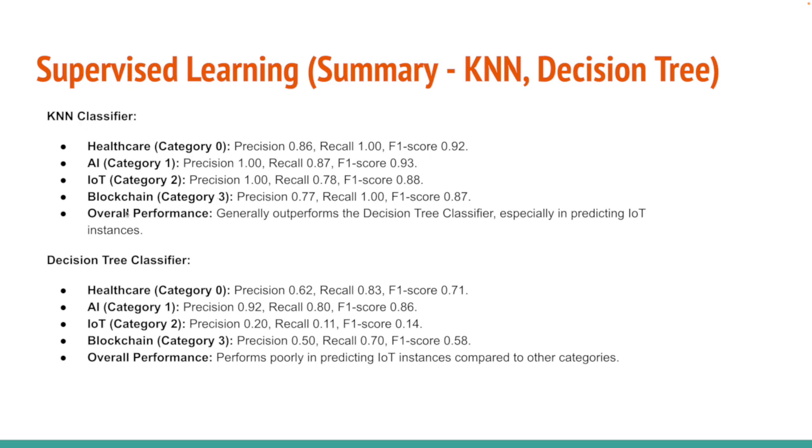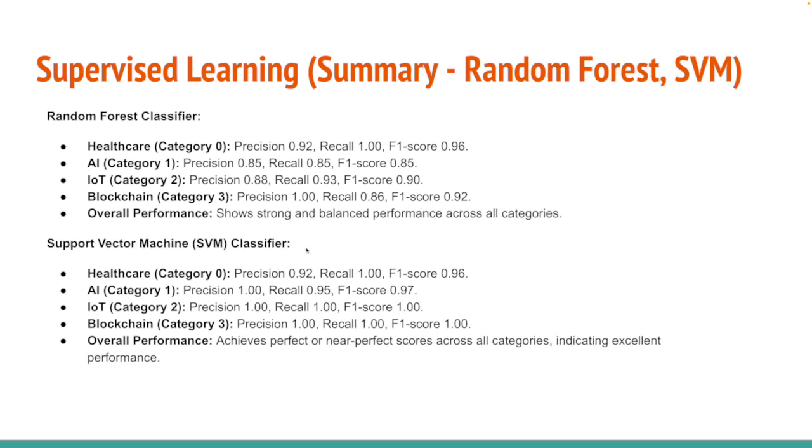To compare the KNN and decision tree, generally the KNN classifier outperforms the decision tree, especially in the IoT category. The decision tree classifier generally performs poorly in IoT instances compared to other categories. Next are the random forest and SVM.